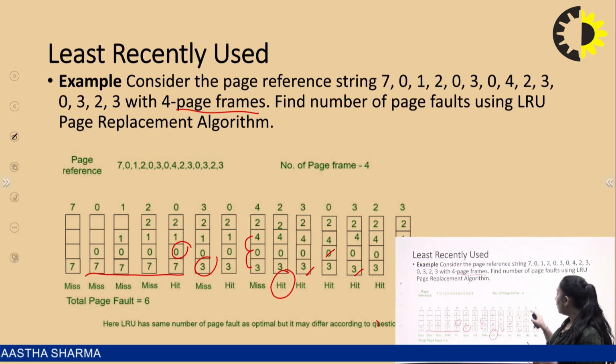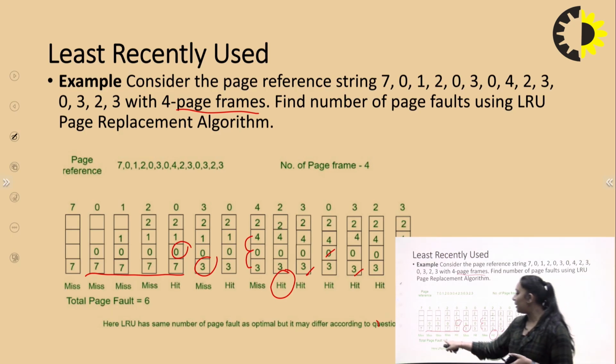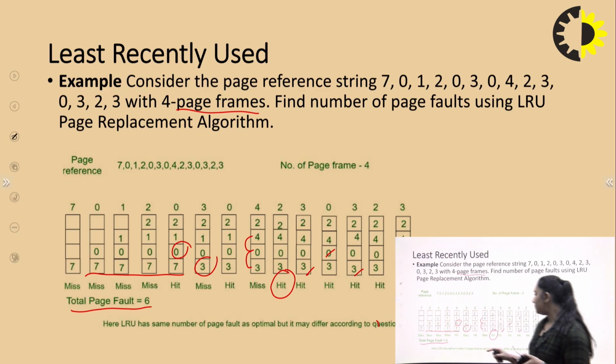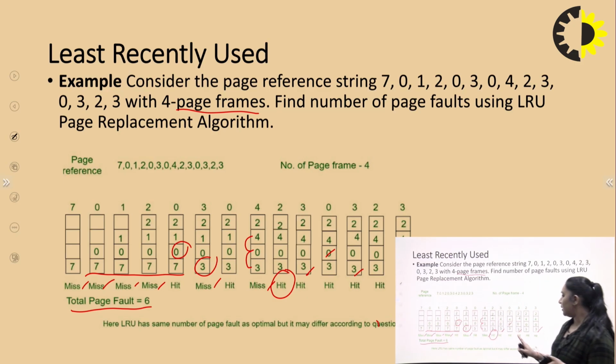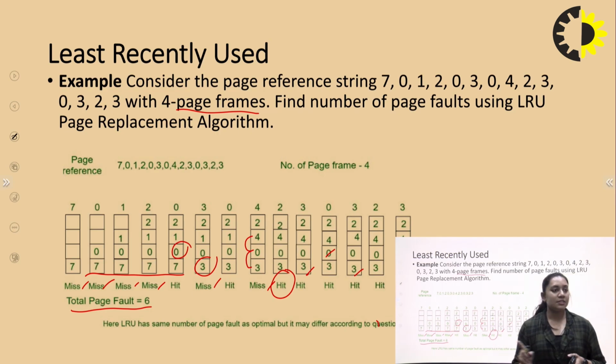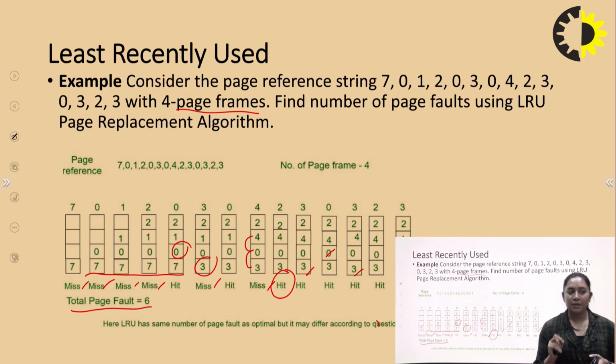Next is 2, already present, so in this also we don't require page replacement. Then 3 is already present, so the total page fault is 6, right? 1, 2, 3, 4, 5, 6. Next, the statement was that LRU has the same number of page faults as the optimal, but it differs according to the question, right?